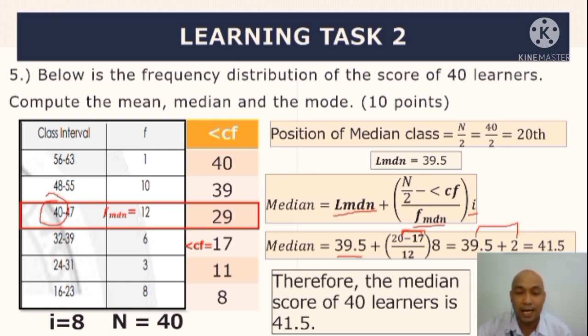So, ibig sabihin ng median ay nahati sa lower half and then the upper half. Okay, lower 50 and upper 50. Halimbawa, ang score mo ay 42. Ibig sabihin, kabilang ka ngayon sa upper 50. Pero kung ang score mo ay 40, kabilang ka ngayon sa lower 50.